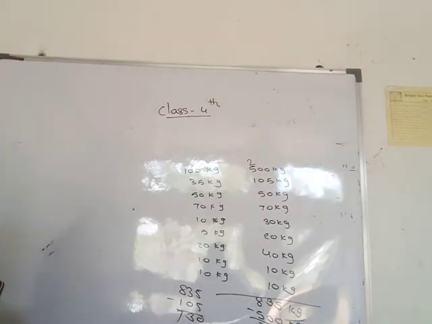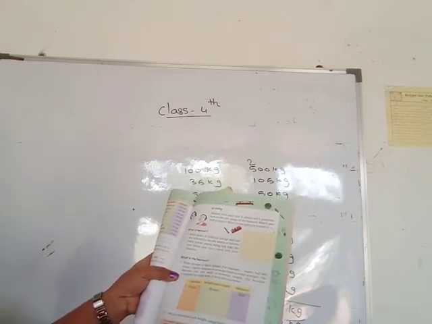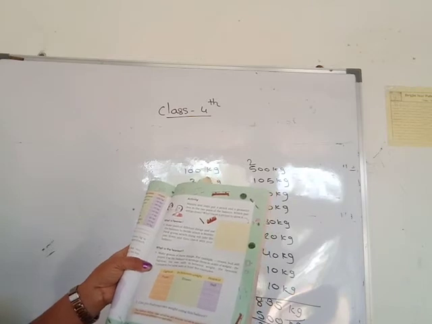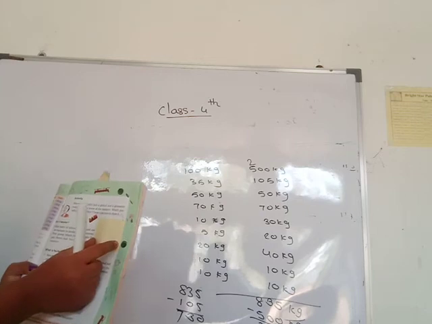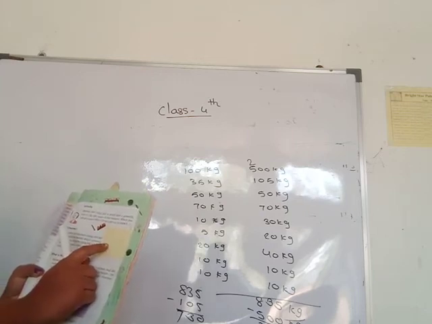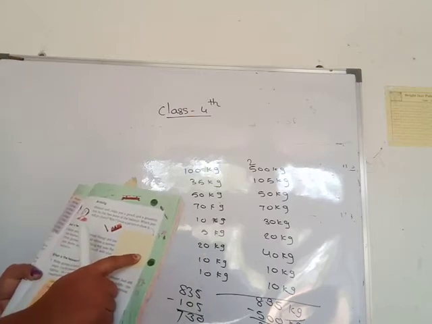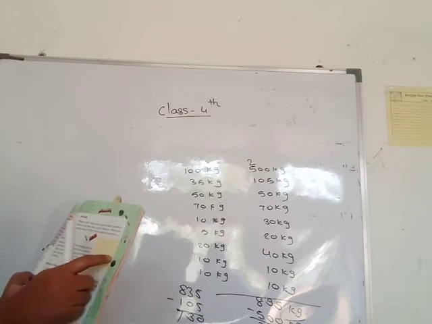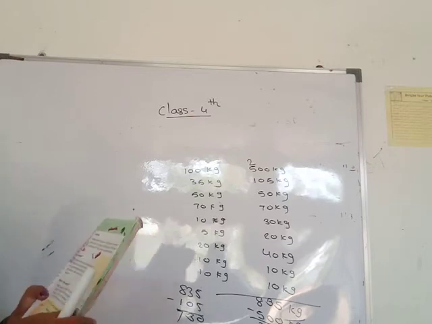Then next one, see page number 135. One activity is given here. Manu and Jaggu put a pencil and a geometry box in two pans of this balance, and which pan will go down? Why? Draw a picture to show it. You draw one picture of this balance. In one pan you draw this pencil, and in the other pan draw this geometry box. This geometry box is heavier than this pencil. Then this geometry box pan will go down.